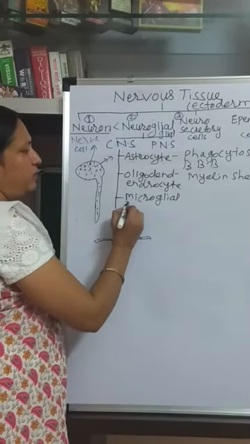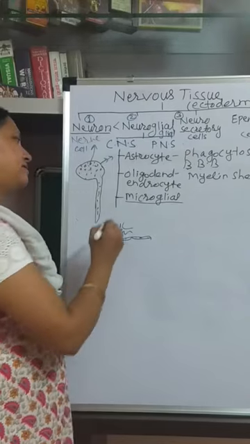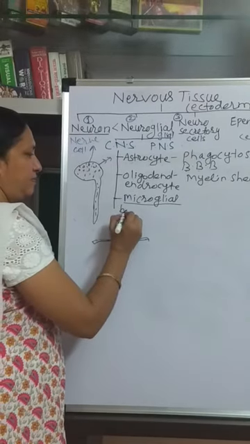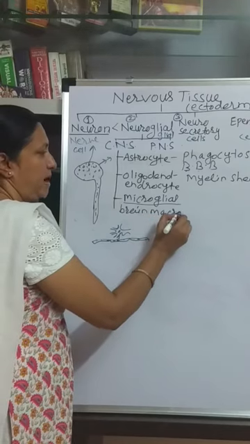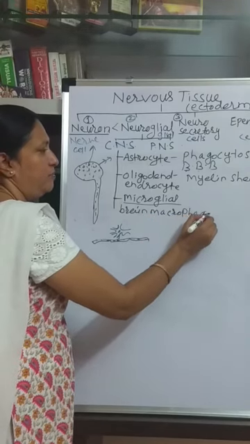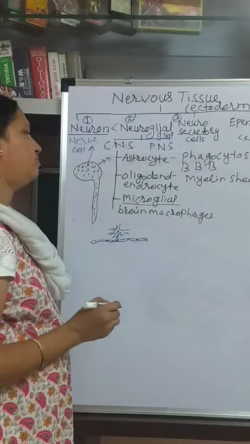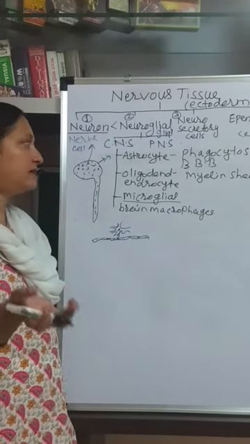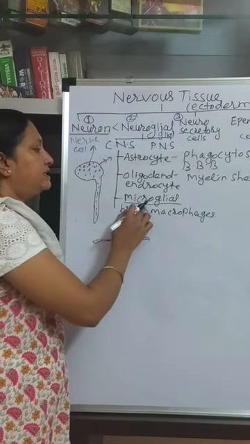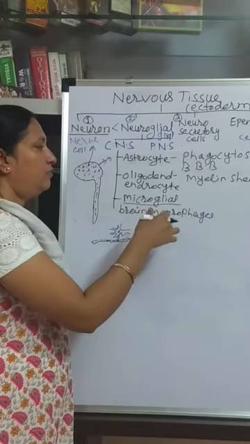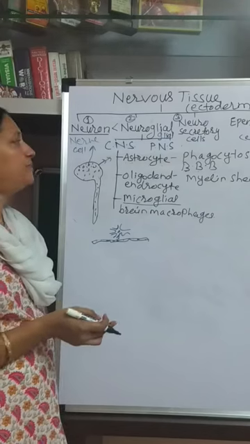Now microglial cells, these are also called brain macrophages or brain monocyte cells. Monocyte cells are also cells of the immune system, the defense system, and these cells are helpful for protection.